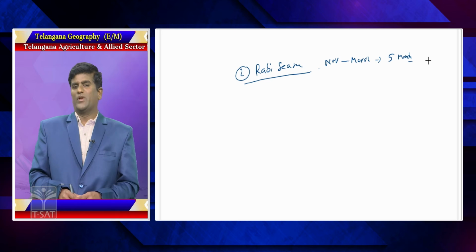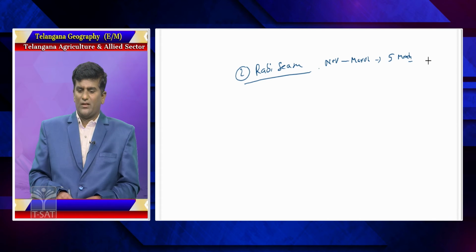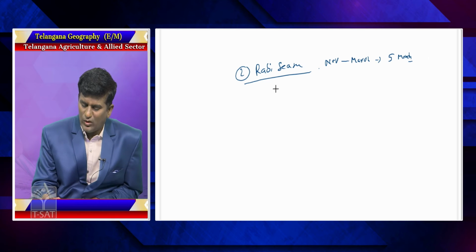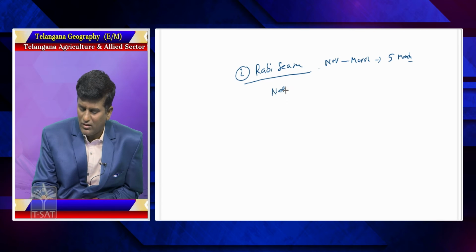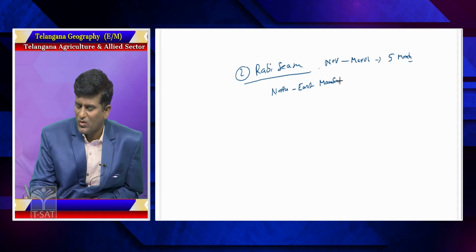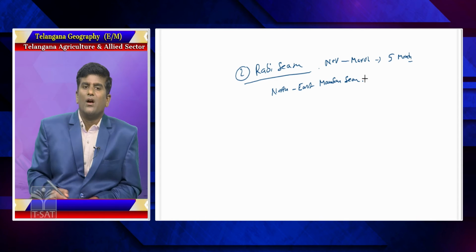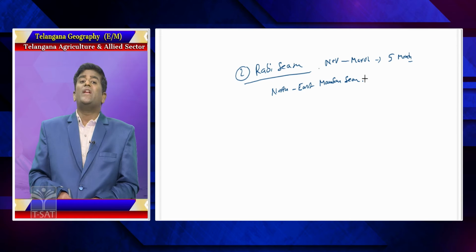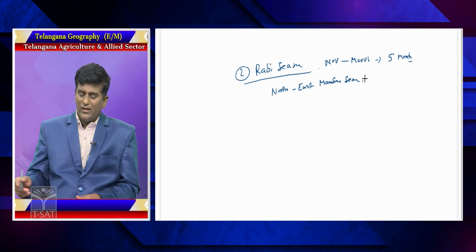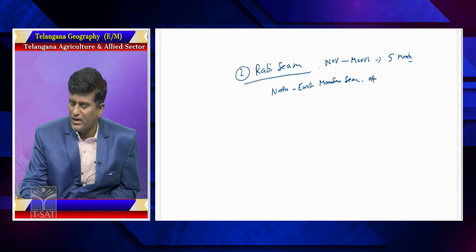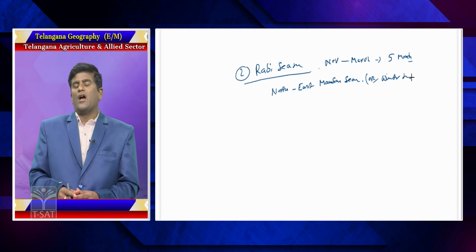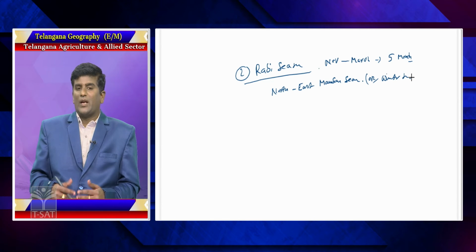It is also called the northeast monsoon season, or the winter season. In agriculture it is called the Rabi season.